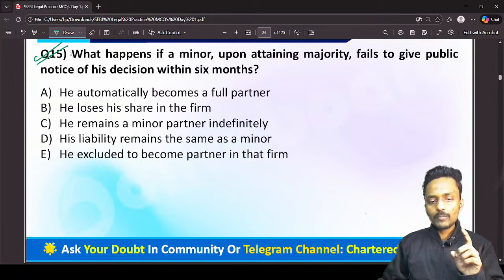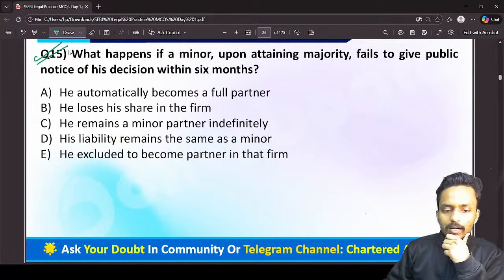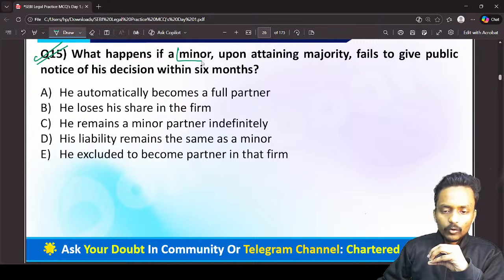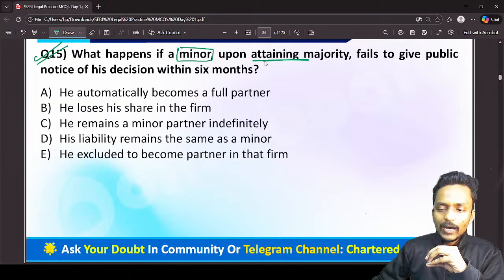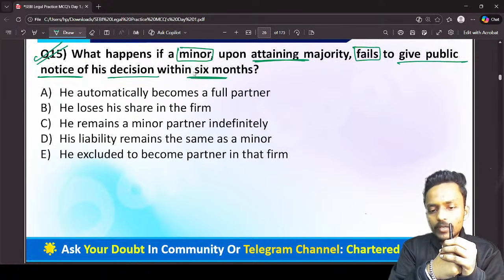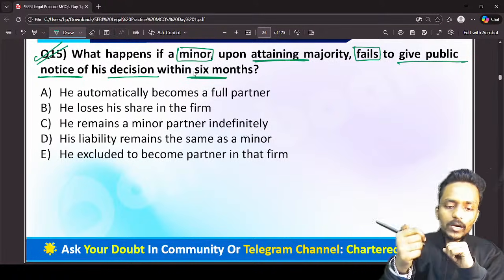Now we have question number 15. And what is question number 15 talking about, guys? What happens if a minor, after attaining majority, fails to give a public notice of his decision within 6 months? Let's suppose one of the minors, after attaining majority, fails to give a public notice of his decision within 6 months, then what will we assume?